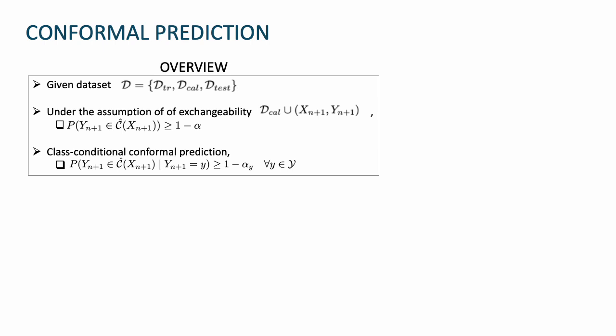For a more granular coverage guarantee, class conditional conformal prediction is leveraged, extending the provable coverage guarantee to the individual classes itself, ensuring high confidence for each specific class prediction. Alpha y here can be set differently for each class. Conformal prediction hence provides a statistically rigorous post hoc approach for uncertainty quantification of any underlying classifier. To address the issue of long tail class distribution in scene graph datasets, we leverage class conditional conformal prediction in our work.